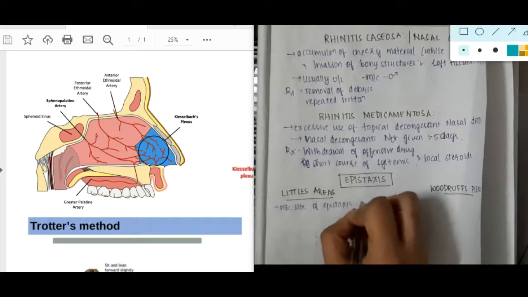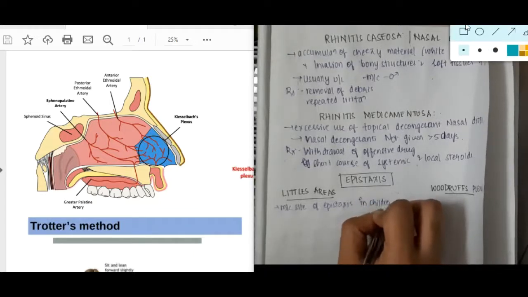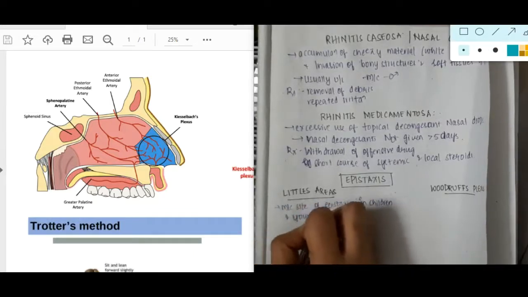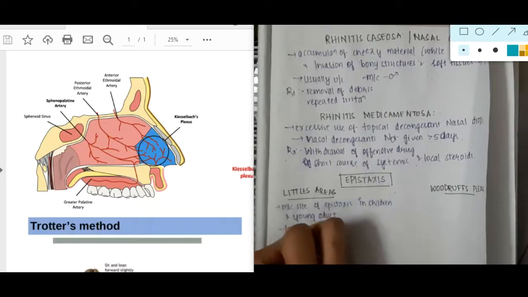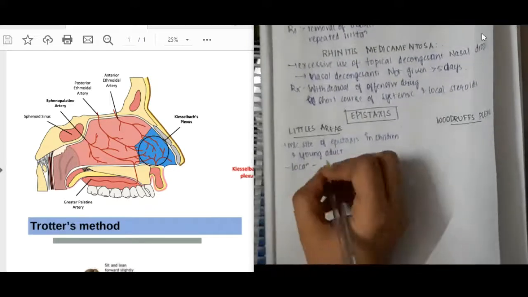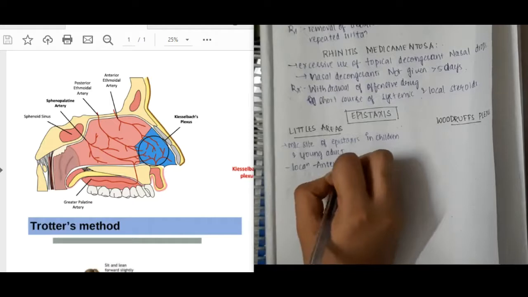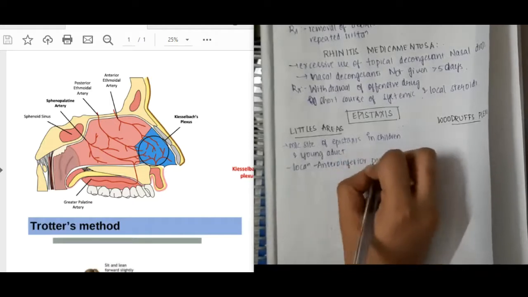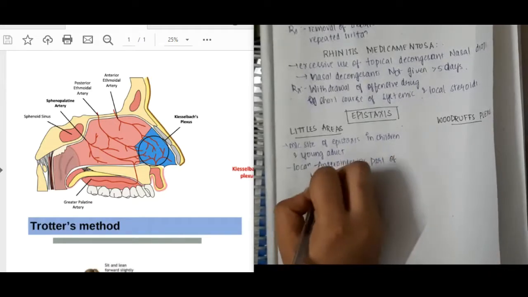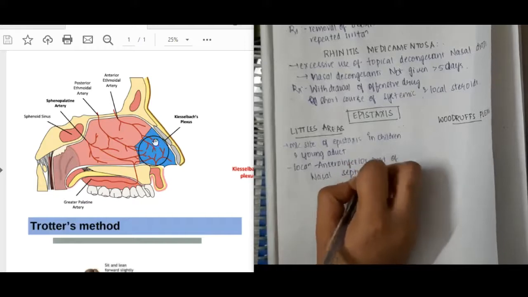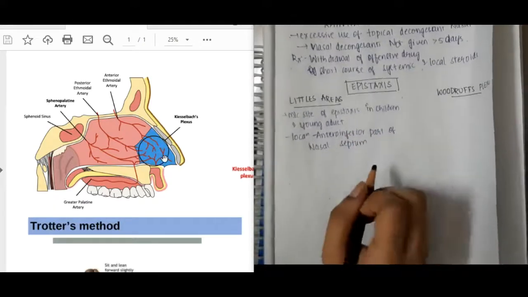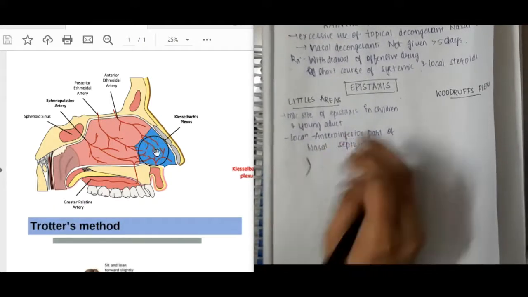If you were asked what is the most common site of epistaxis in children, the most common site of epistaxis in children is again Little's area, and in young adults also it is Little's area. So where is this Little's area actually located? It is located in the antero-inferior part of the nasal septum.